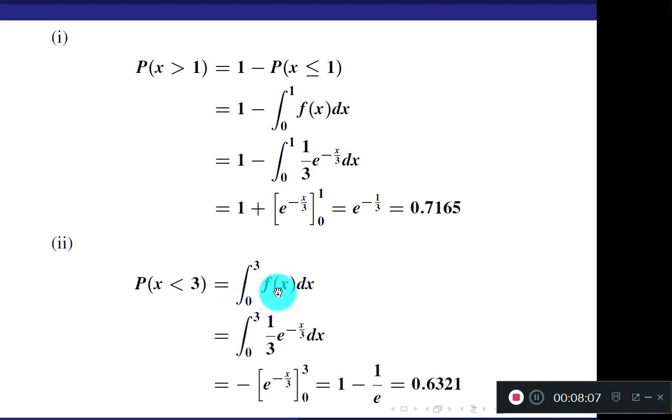Try to understand. Substitute. F of x is 1 by 3 into e to the power minus x by 3. Evaluate the integral. When you integrate e to the power minus x by 3, you get e to the power minus x by 3 divided by minus 1 by 3. That 1 by 3 is cancelled with this 1 by 3. I have directly given you the simplified answer. Apply the limits from 0 to 3. You can use your own steps. Finally, your answer will be 0.6321. A very simple and direct question.